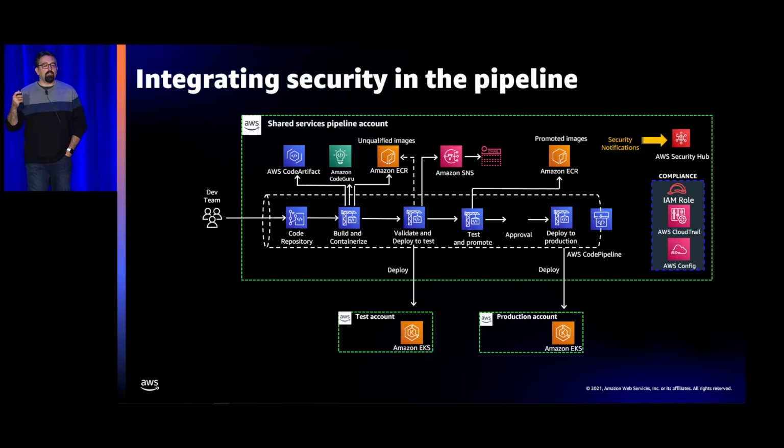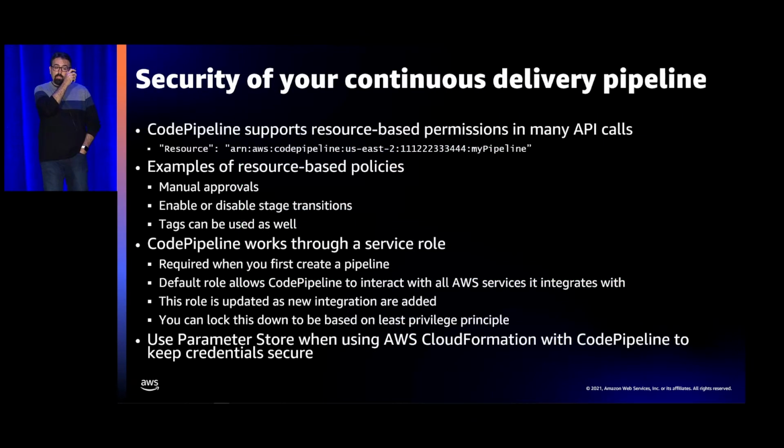And the idea is you have a lot of opportunity here throughout this entire life cycle to start injecting security processes. And so the first one that we're going to talk about is the continuous delivery pipeline itself. So if you're building this in CodePipeline, I'm going to have a couple of these slides up here. They're a little bit more just for your information, so if you want to take pictures of them, it's great. I'm not going to talk to every aspect of it, but you'll see a consistent trend. As you create a resource, there's going to be some kind of resource ID associated with it. And then you'll have permissions that you can use against that resource or with that resource. And so when we're looking at CodePipeline as a resource, there's a number of policies that you can use to control access to it.